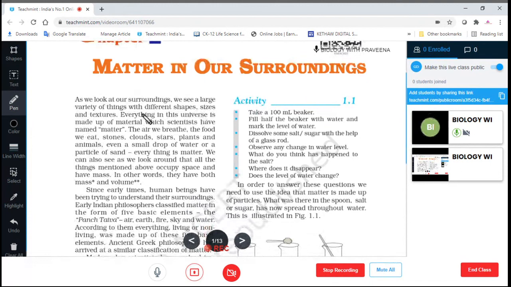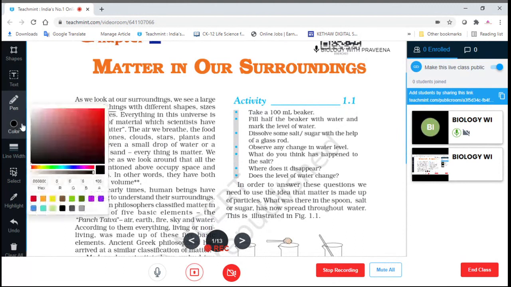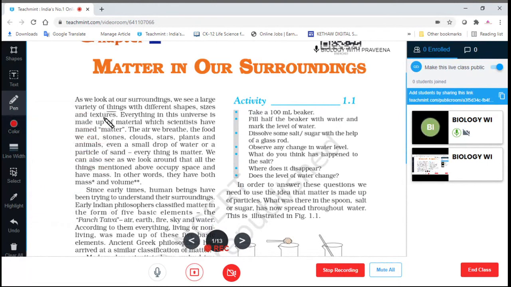Matter in our surroundings. As we look at our surroundings, we see a large variety of things with different shapes, sizes, and textures. Everything in this universe is made up of material which scientists have named matter.